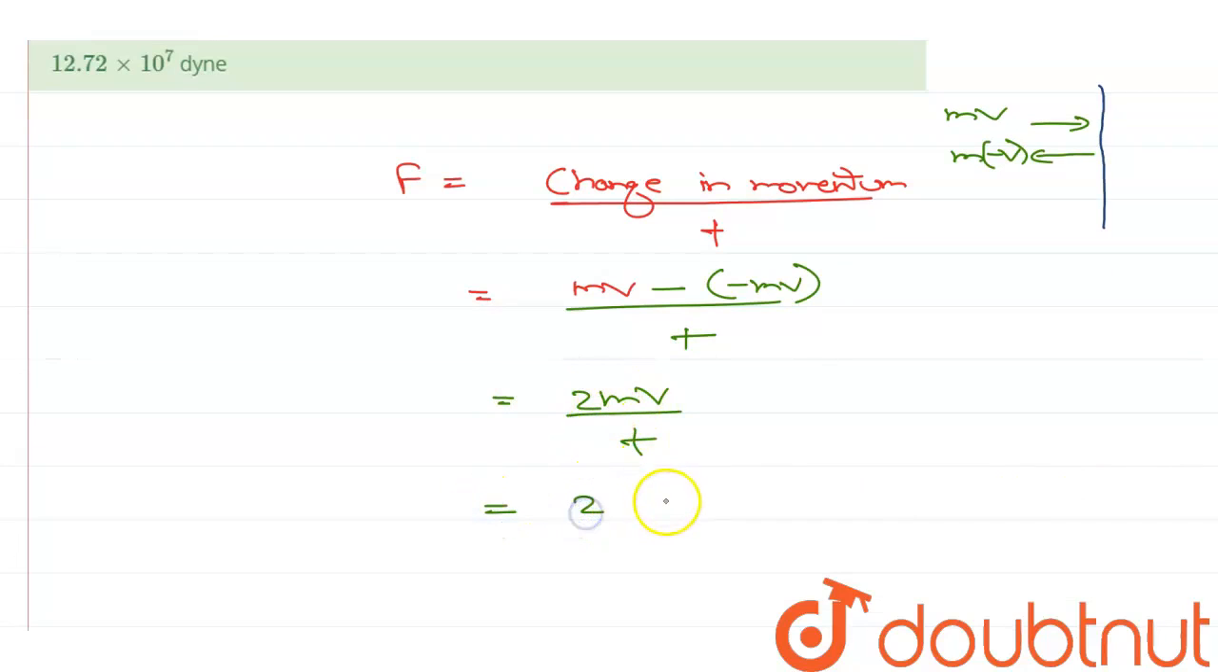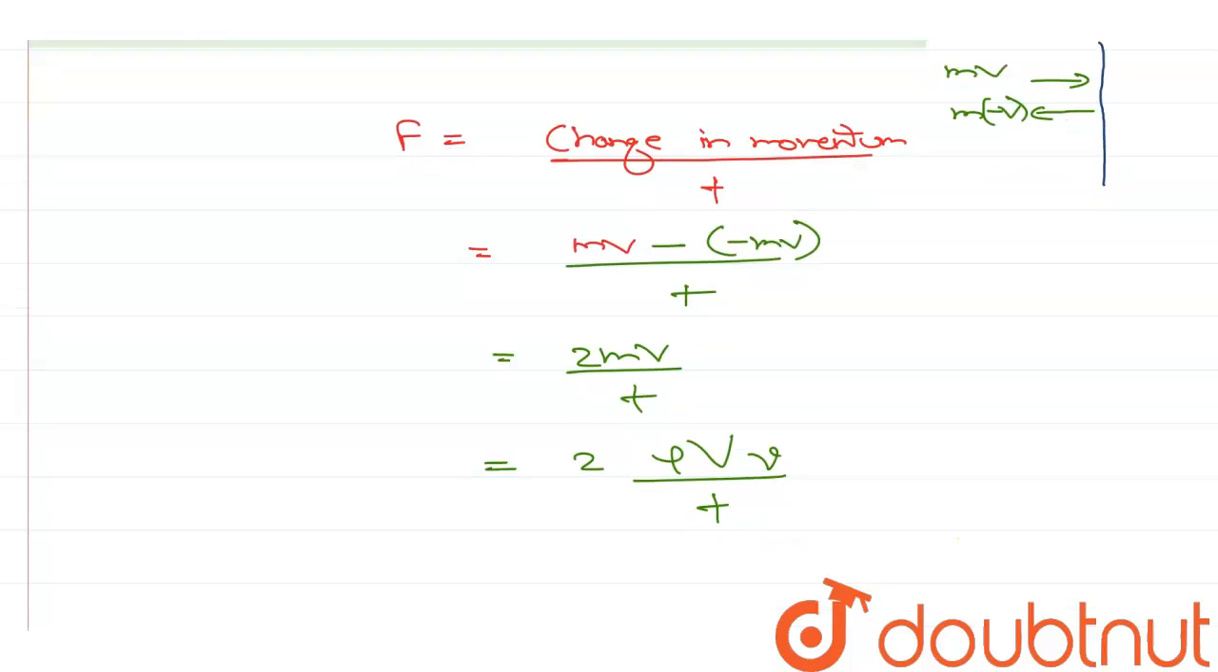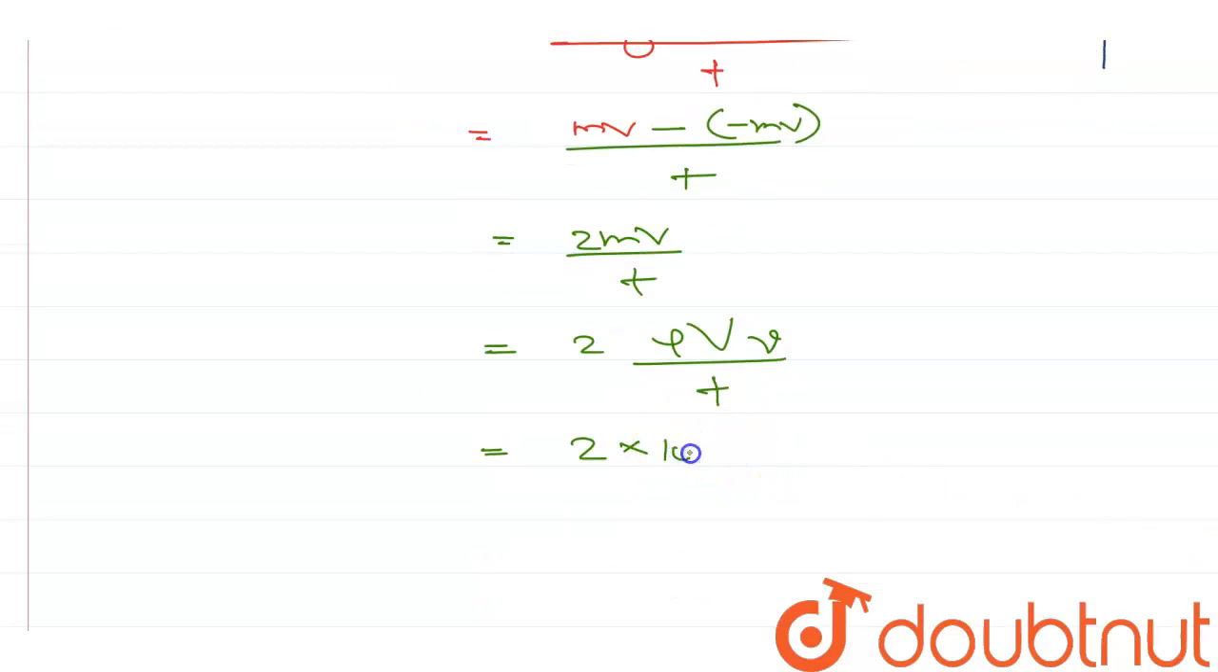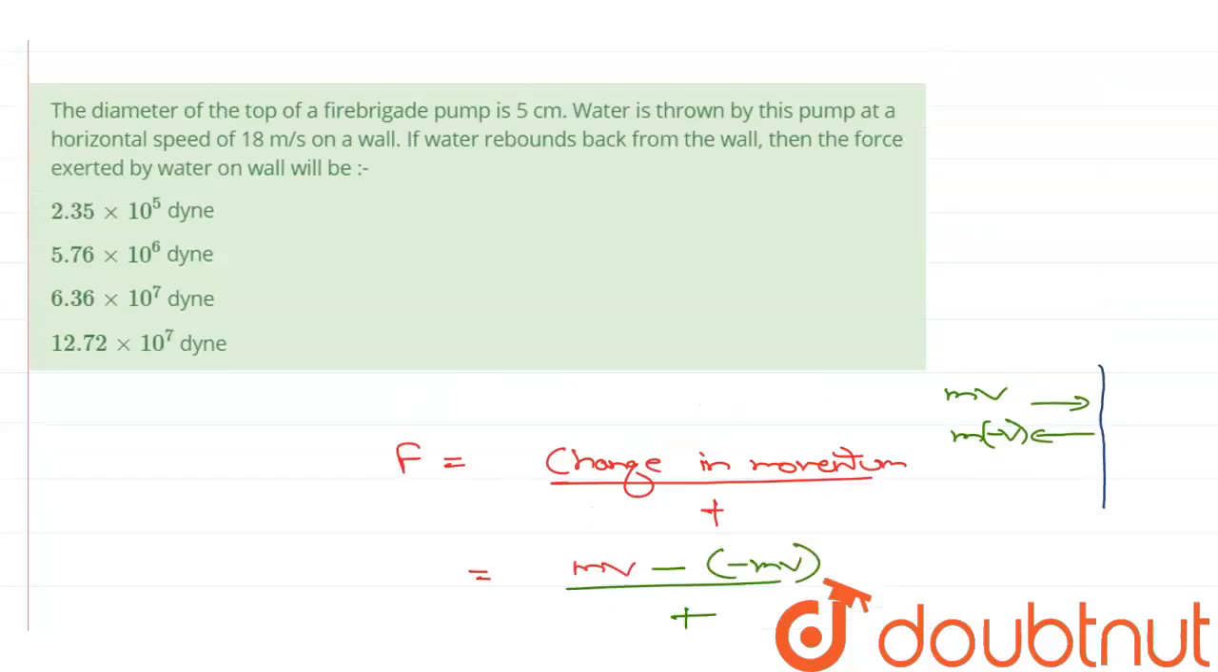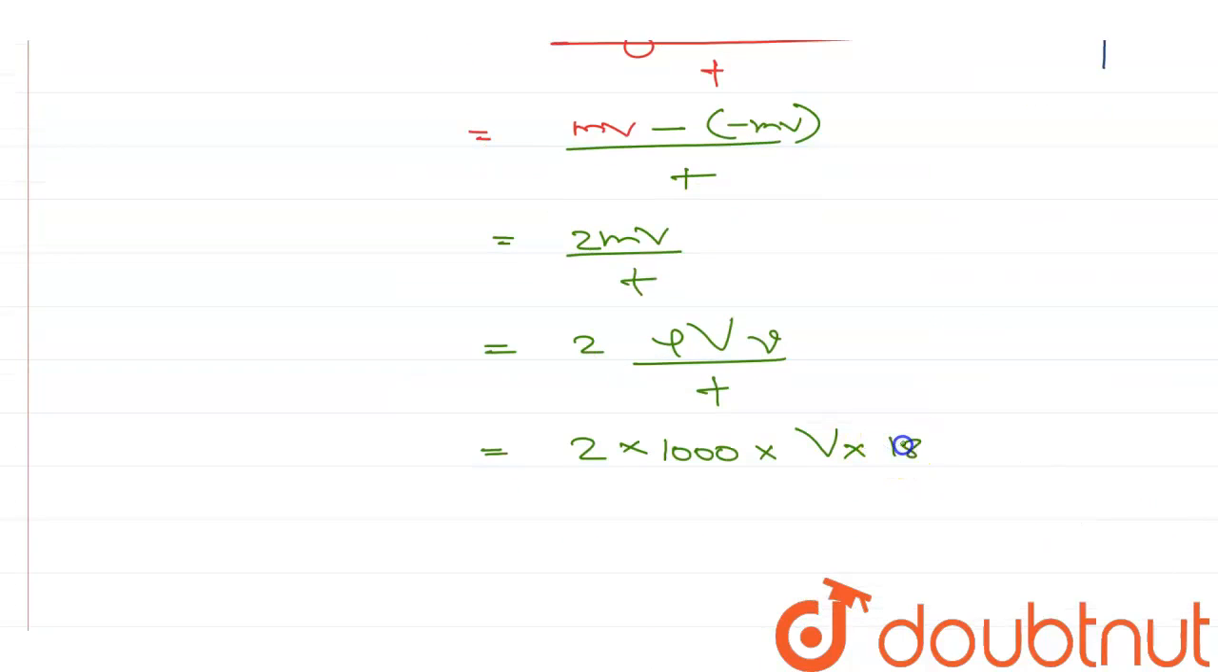Now mass can be written as rho into volume. So rho into volume into velocity. Now density of water is almost 1000 kilogram per meter cube into volume into velocity of water. It is given to us 18 meter per second divided by time. Let's mark it as equation number 1.